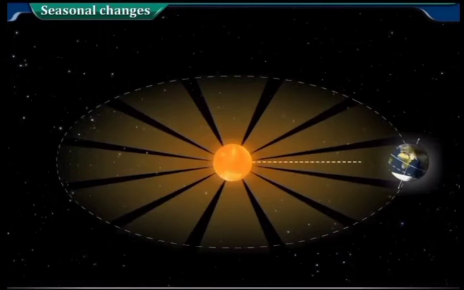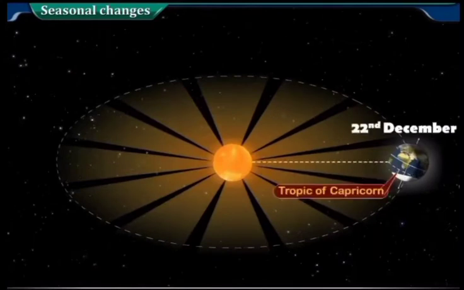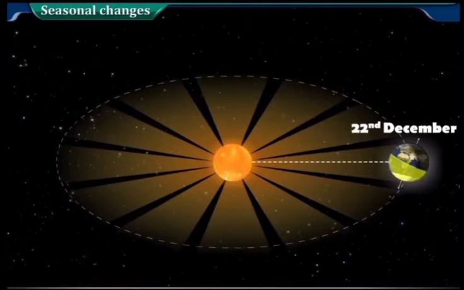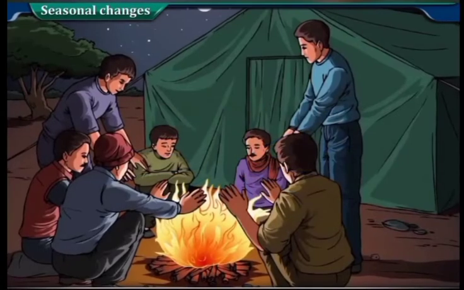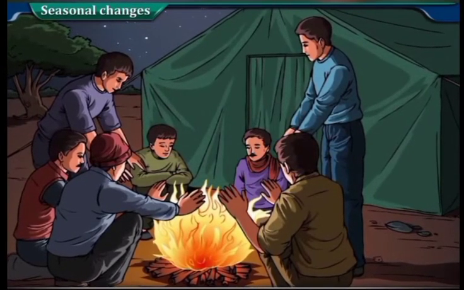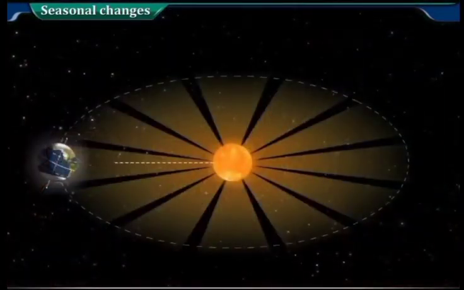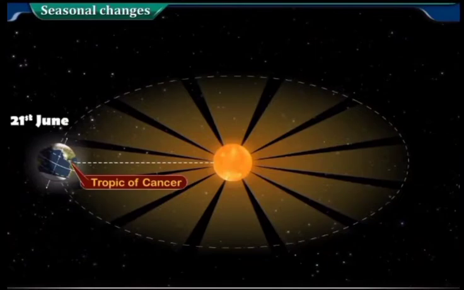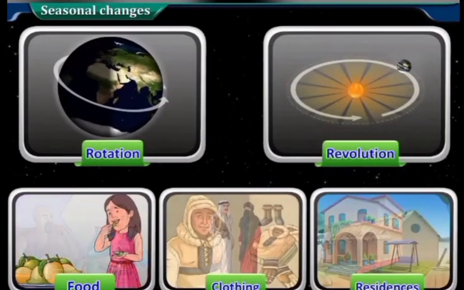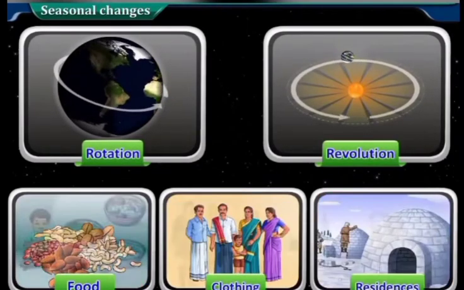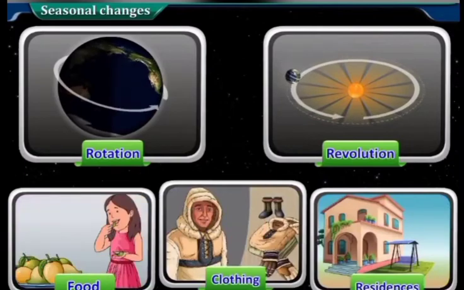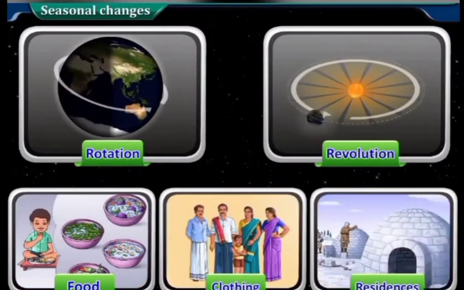Sun rays fall vertically over Tropic of Capricorn on 22nd December, so the southern hemisphere experiences summer and the northern hemisphere experiences winter. Nights in India are longer and colder in winter. Similarly, the sun rays are vertical over Tropic of Cancer on 21st June, so the days are longer. Rotation and revolution of the earth have a direct impact on the food, clothing, and residences of man.